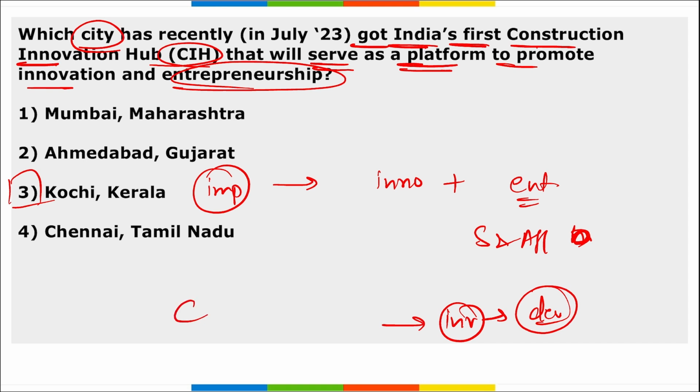So for the same, India's first construction innovation hub was set up, and where was this? It was in Kochi, Kerala. Correct? And this was launched under the Kerala Startup Mission of Kochi.